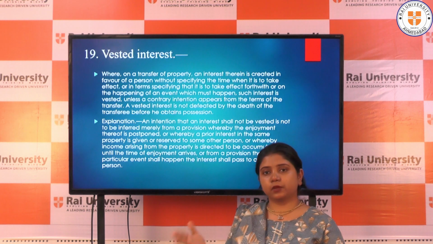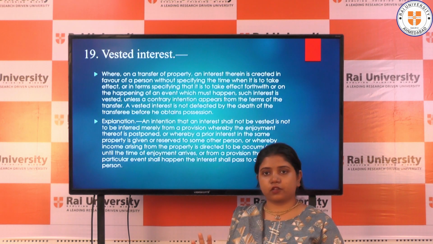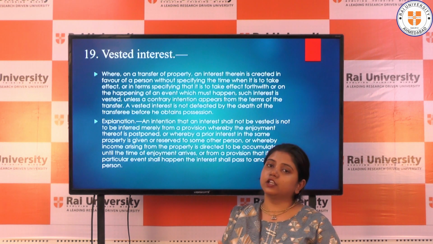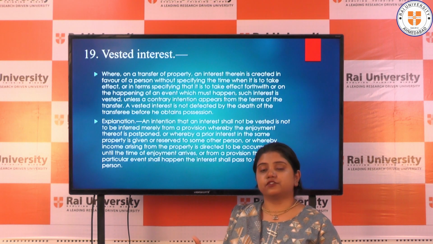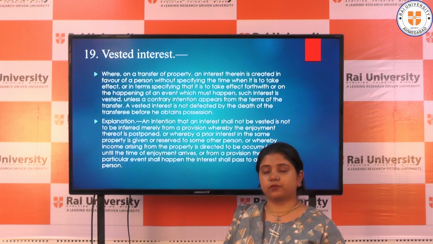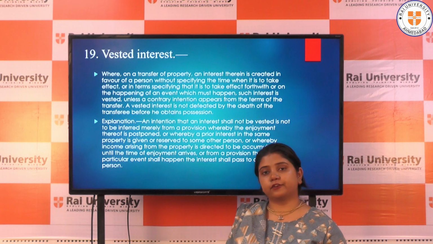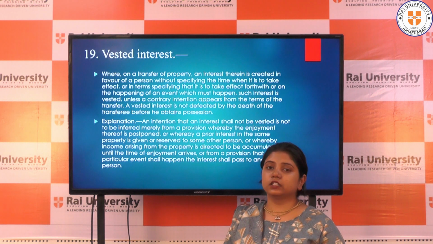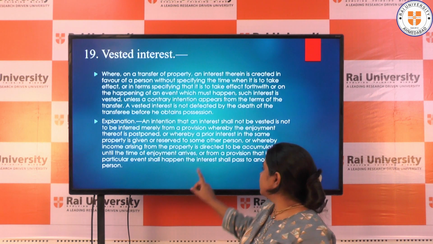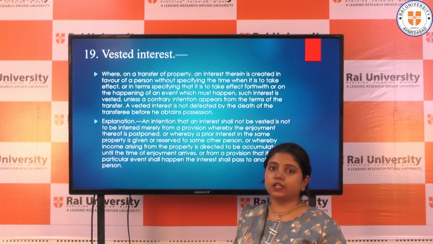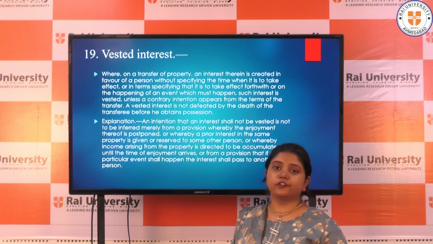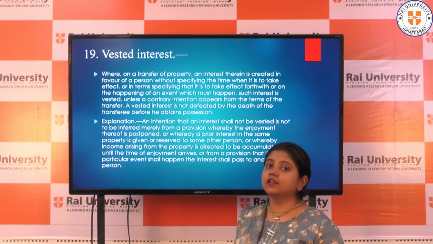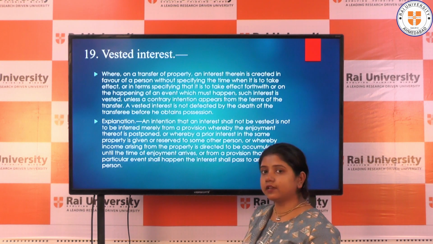For transferring the property to an unborn person, this is not possible unless you transfer it to another living person. So A transfers it to the father of X, B, as a life interest. So B has a life interest over that property, and after B, the property will transfer to X, the unborn person. So over here, what is actually happening? B is taking the interest, that is, the life interest. If we create a life interest over that property, then also the interest will not be defeated. The interest will be a vested interest. So X, who is an unborn person, has a vested interest over that property.